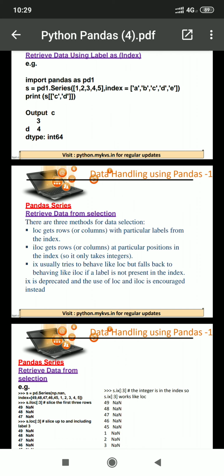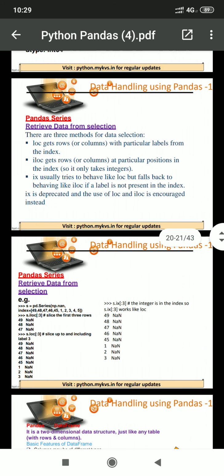Okay, ILOC means index position in numerical form, and IX usually tries to behave like LOC but falls back to behaving like ILOC if a label is not present in the index. So this one is the program.